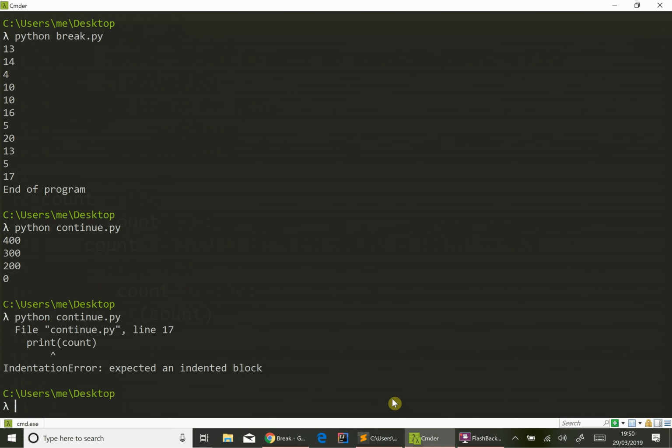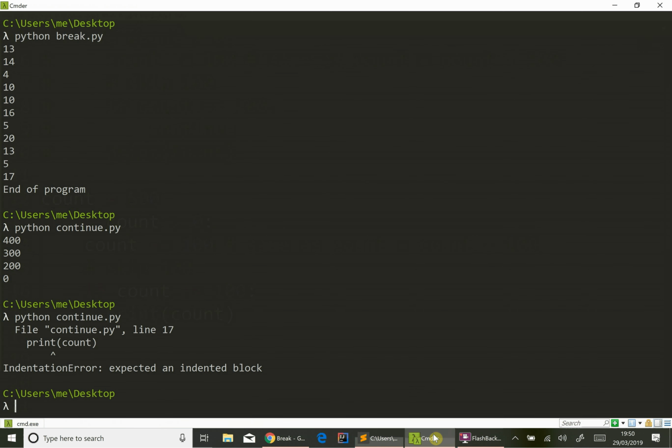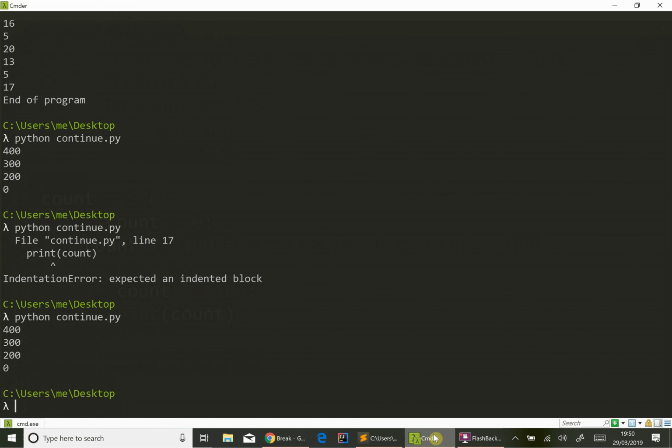Sometimes you get an indentation error when you've been copying and pasting and stuff, and that's exactly what we're getting there. So we just need to outdent that. That should now be okay. There we go. And as you can see, that works exactly the same as before. So that's break and continue. As I've demonstrated, they are optional. Sometimes it's an interesting exercise to write a loop with it and then without it, but you might have better things to do, but just an idea for you.